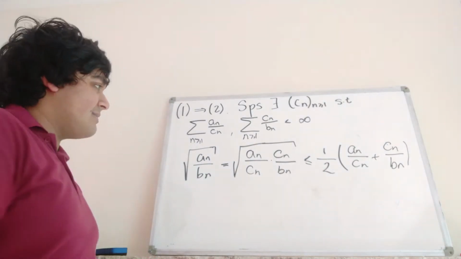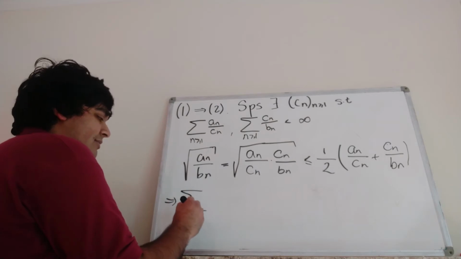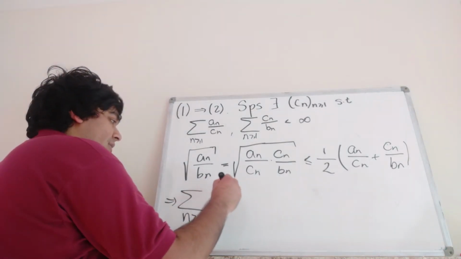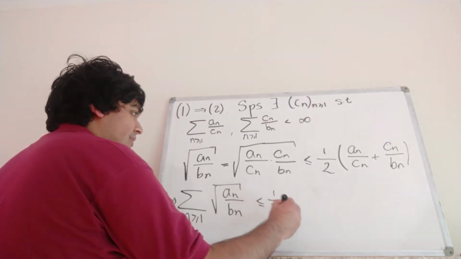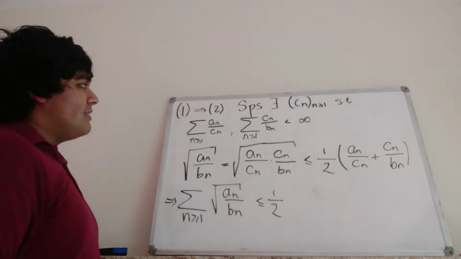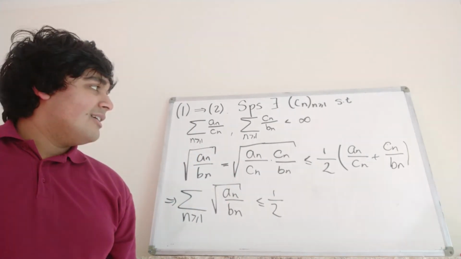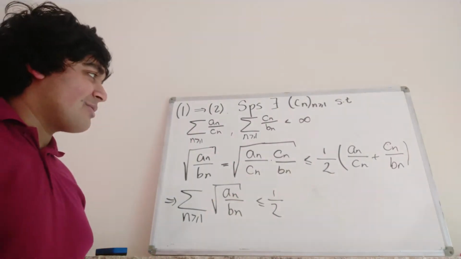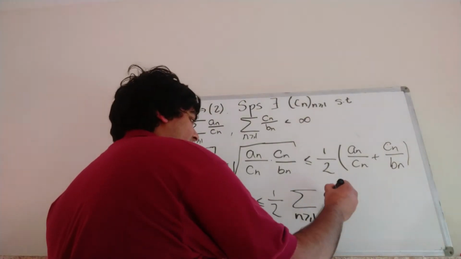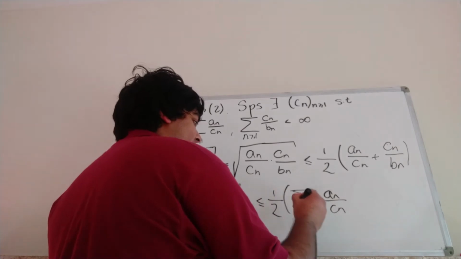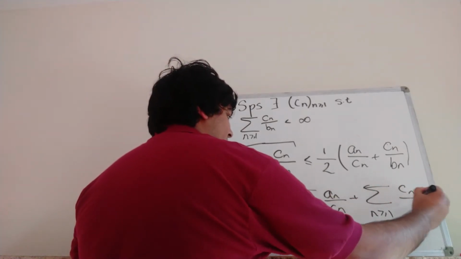Now we can just take the summations of both sides. So this implies that the sum from n equals 1 to infinity of the square root of a_n over b_n is less than or equal to a half times, and now we can expand it as two different sums because everything is nice and positive, so we don't have to worry about silly rearrangement things. But this is less than or equal to the sum from n equals 1 to infinity of a_n over c_n plus the sum from n equals 1 to infinity of c_n over b_n.